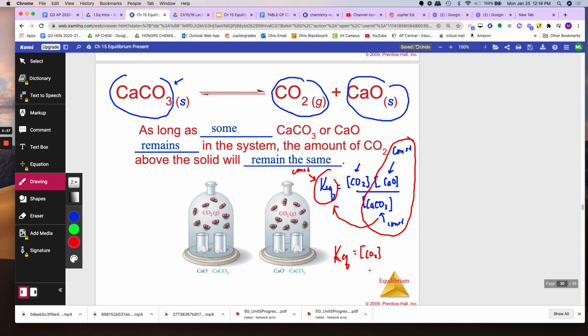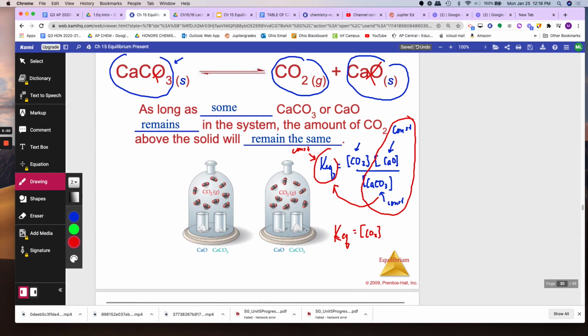Therefore, if you're writing equilibrium expressions, do not include the solids, and the liquids as well. Now, does that mean you don't need them in the reaction? Of course you need them. Otherwise, how are you going to make CO2? From nothing? Okay, so this is what it looks like.